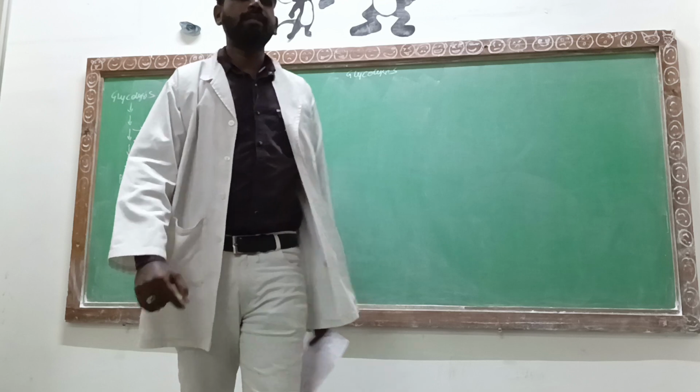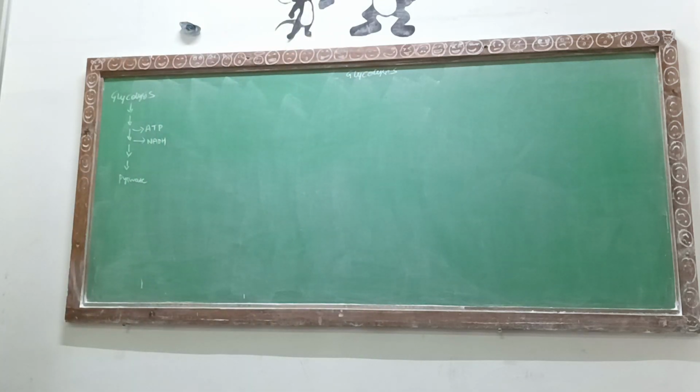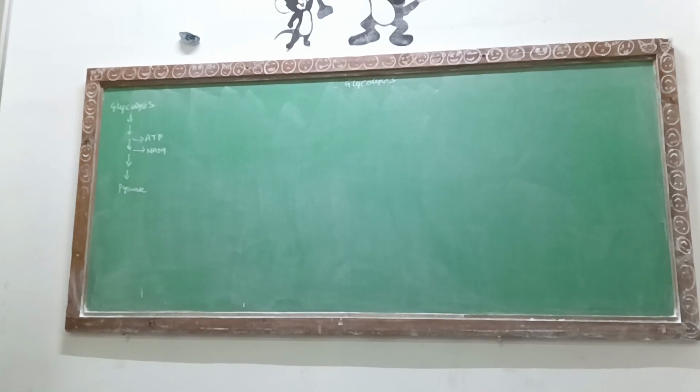You are going to get the energy released in the form of ATP as well as NADH. Now, ATP stands for adenosine triphosphate, and ADP stands for adenosine diphosphate.